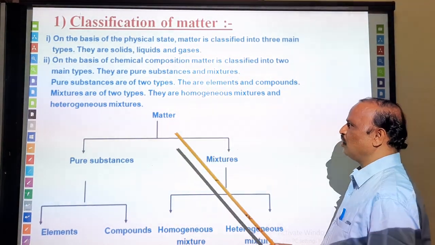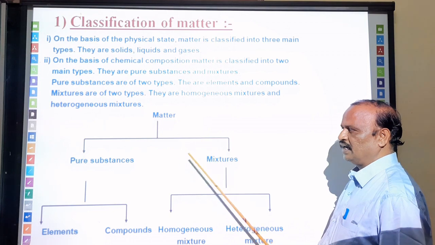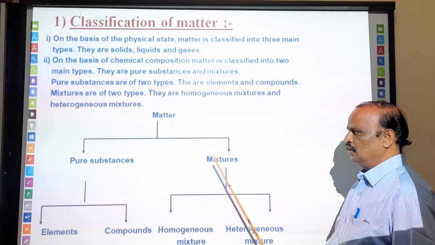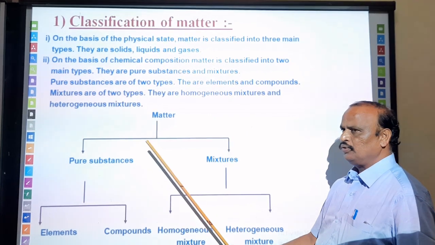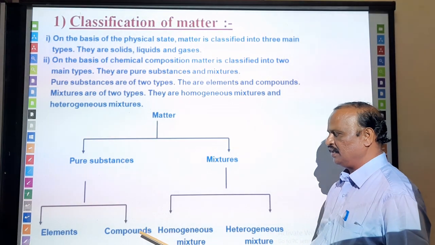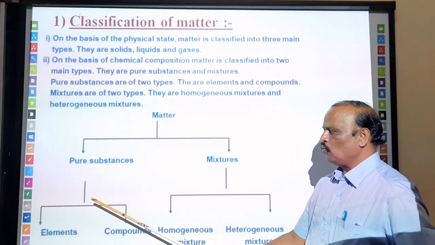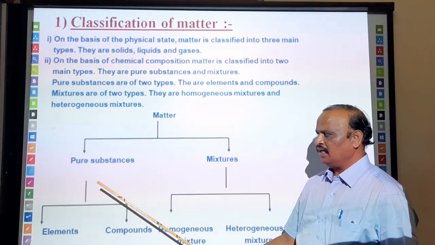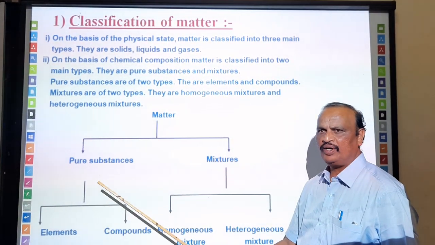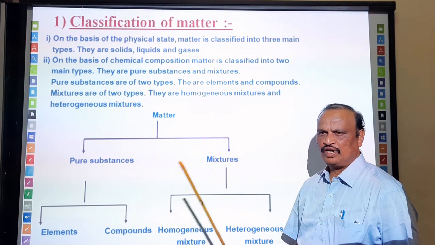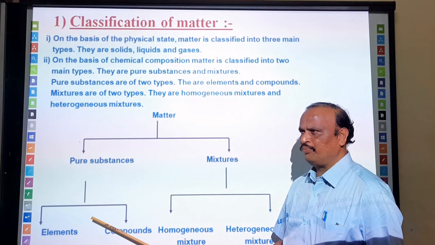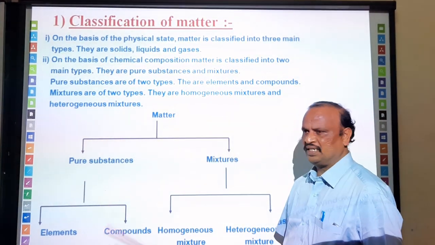Matter is broadly classified into two categories: pure substances and mixtures. In pure substances we have two classifications once again: elements and compounds. What are elements? Elements are substances made up of only one kind of atoms. For example, gold, silver, platinum, etc. They are all made up of only one kind of substance.